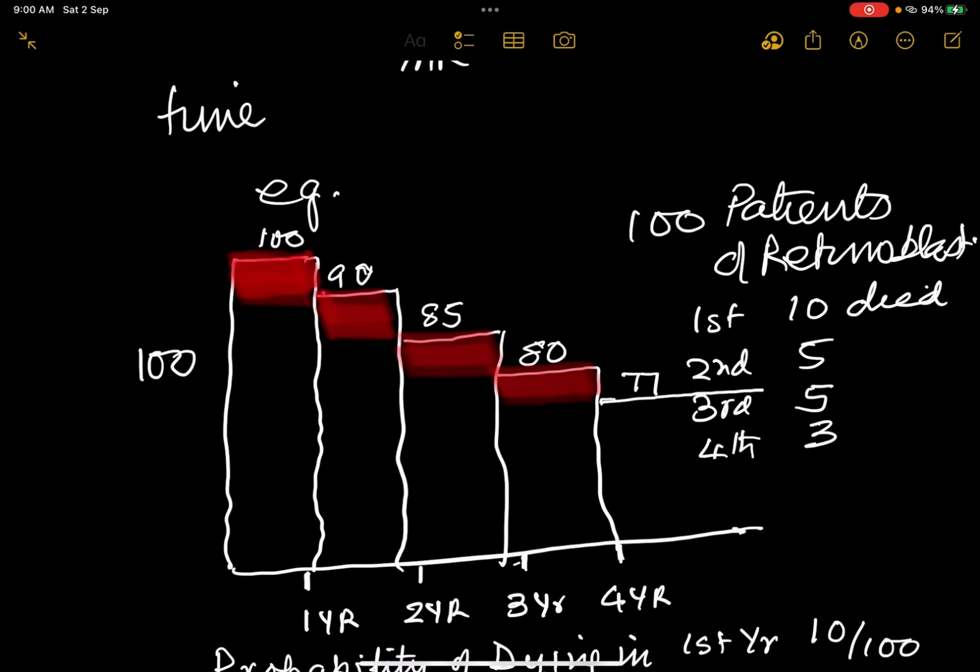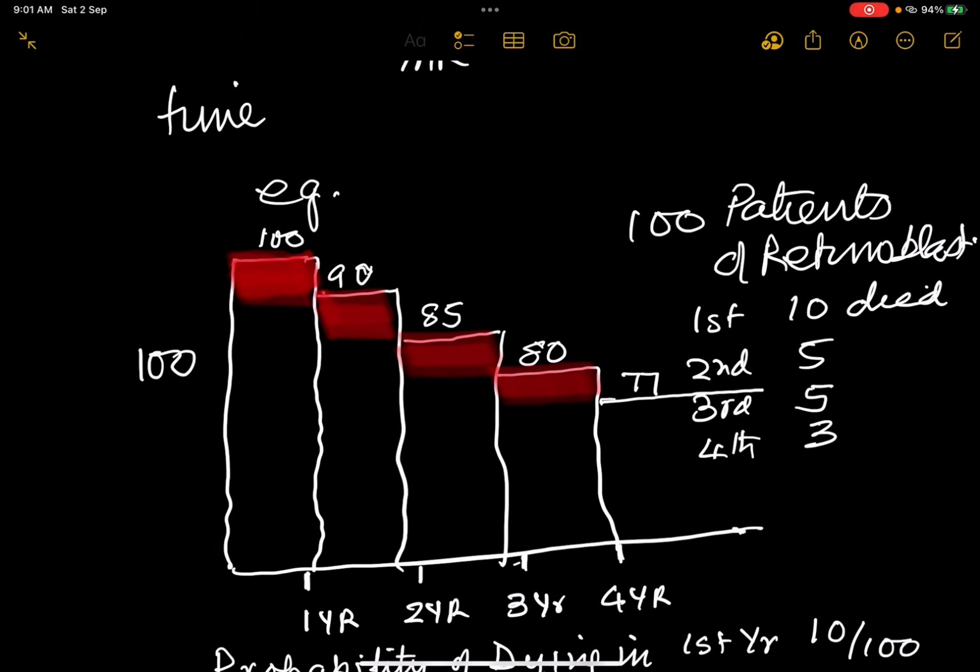For example, if there were 100 people who had malignancy and 10 died the first year, 5 died the next year, 5 the third year, and 3 the fourth year, then this curve tells you that the probability of dying in the first year was 10 out of 100. But the probability of dying in the second year was 5 out of 90, because 90 were at risk of dying in the second year.